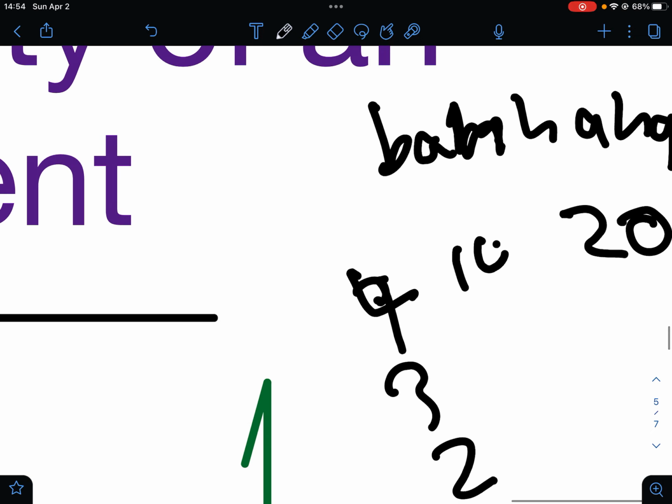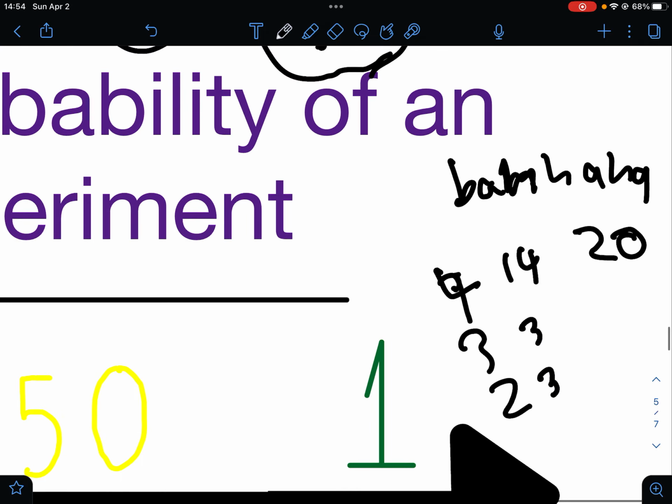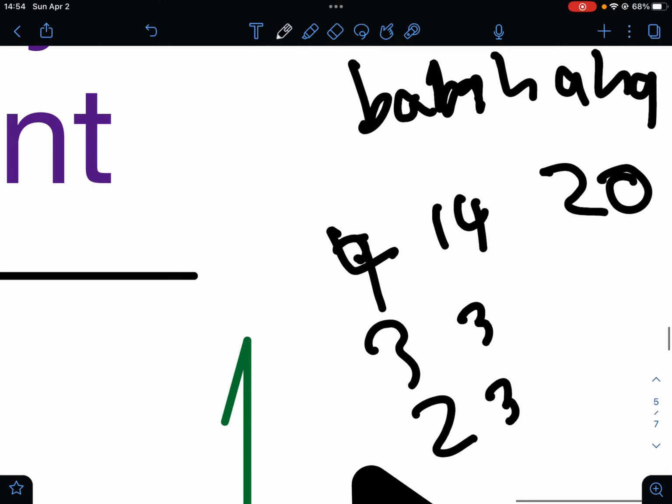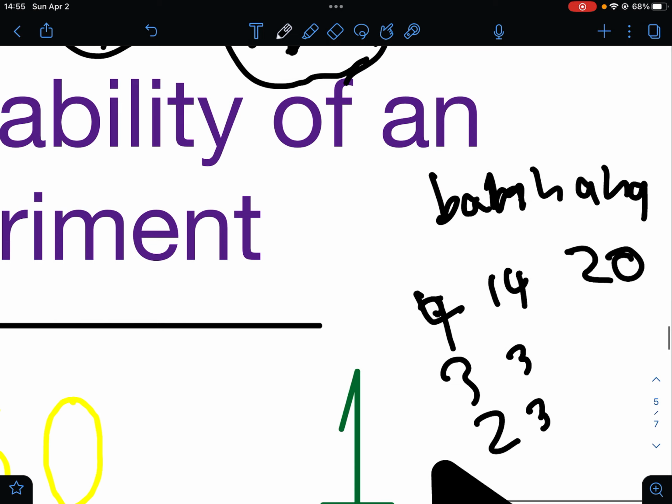So let's say we got this one 14 times, this one 3 times, and this one 3 times also. It may not match up and it might not look right, but the thing is, this is experimental and it can change depending on who's doing the experiment and how many times you reach in.